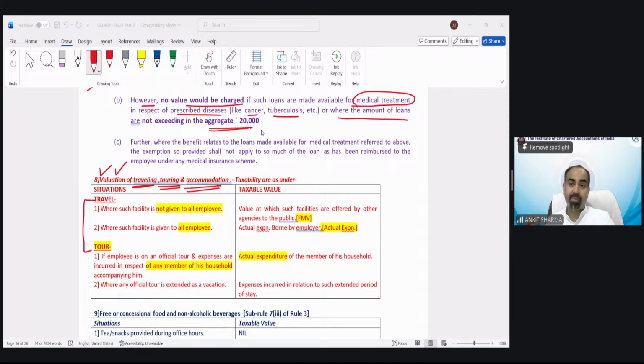I believe you must have been asking regarding the case in which car is owned by employee and expenses met by employer, third case. In that case, you have to take only those expenditure which has been paid by employer. Whatever expenditure you have paid, that is not going to be included in the first point. So automatically, that is not going to be taxed in your case. No treatment of that expenditure.